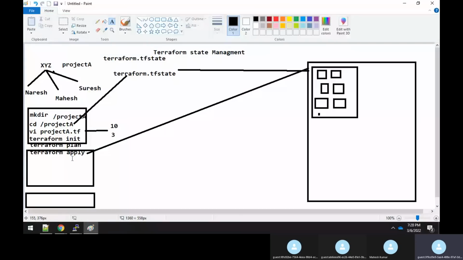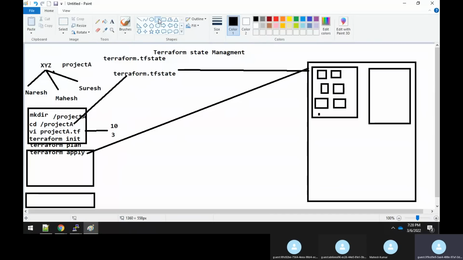Now assume that this Terraform state concept is not there, this file itself is not there. Terraform will try to read this project A.tf and see that it has been changed. But now it will try to create the complete set of resources that has been asked for, 10 plus 3, 13.